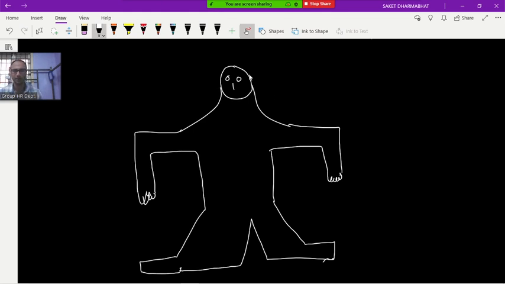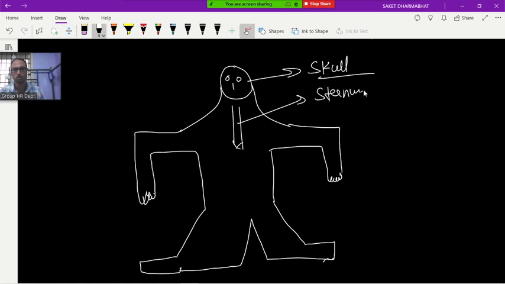Now this part of the human is called what? Skull. Here what is present? Chest bone, the sternum. Back side of the sternum, what is present?